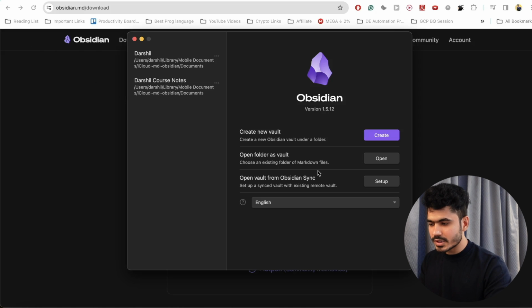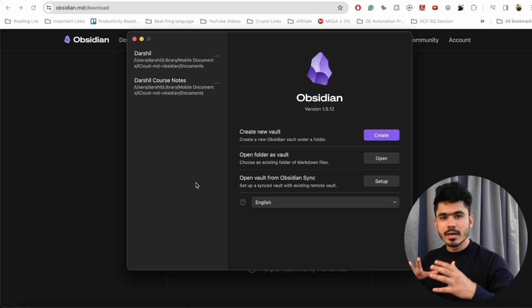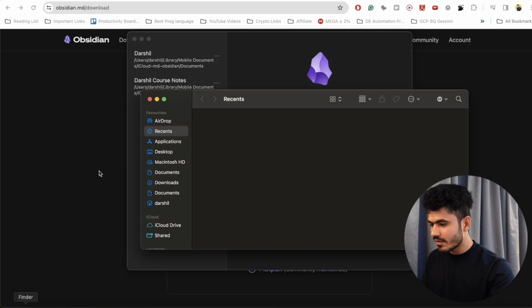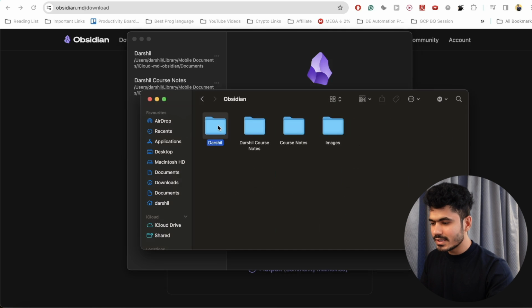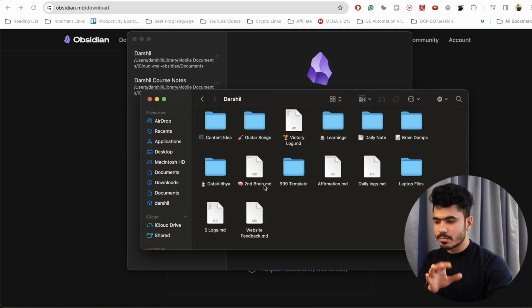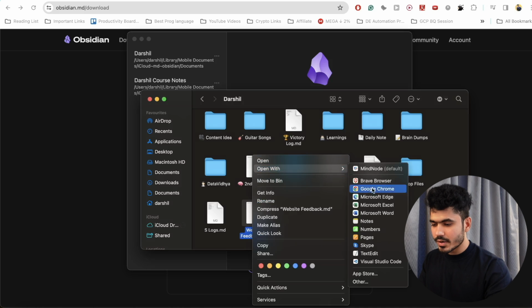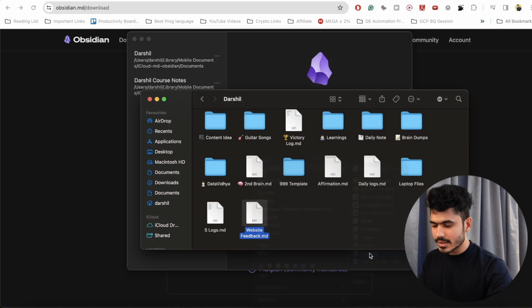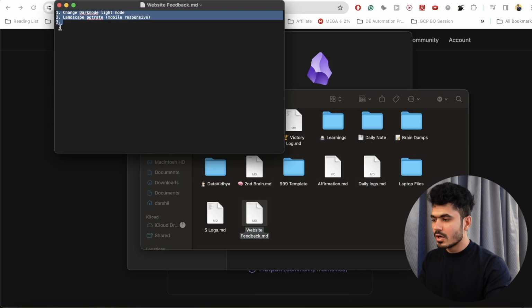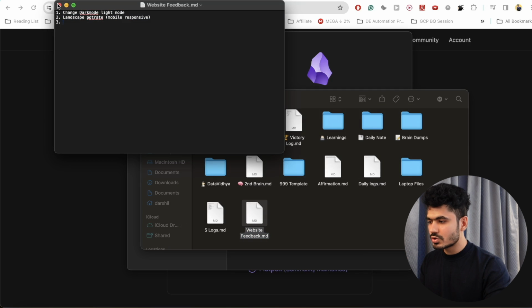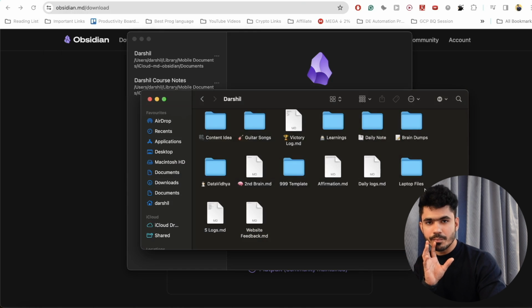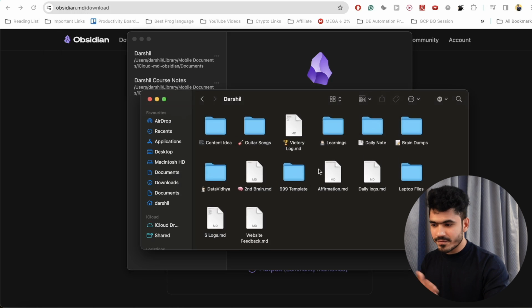Whenever you install Obsidian, you will see something like this. I have my 2 vaults available. Vaults are basically like the parent folder where you can store all of your notes. If I go to my iCloud, you will see these are the actual files. These are the actual markdown files that can be stored. If I open this as, let's say, a text document, this is a text document, right? So everything you build on Obsidian will actually be a text file, which is the .md file, a markdown file, and it will get stored over here.